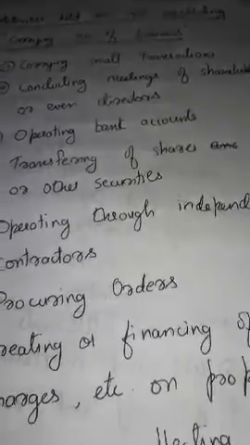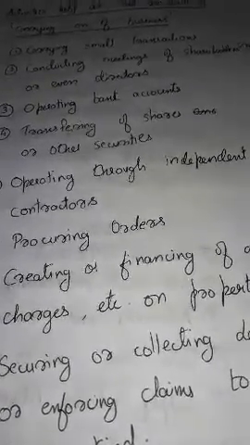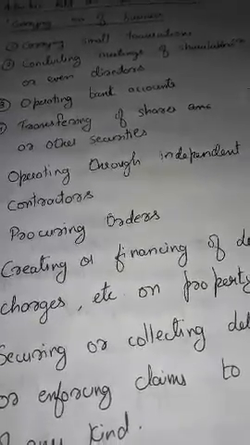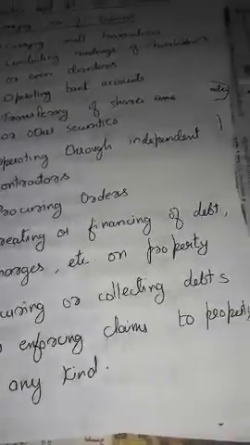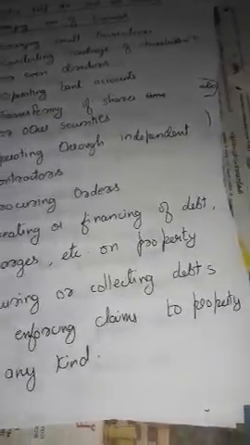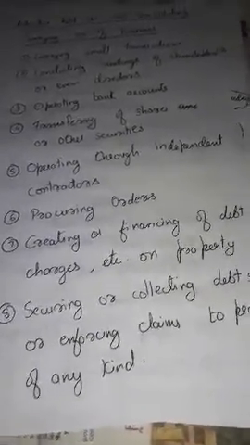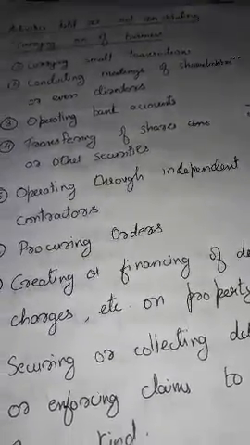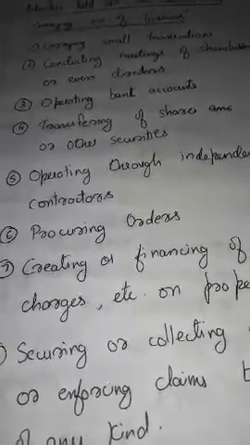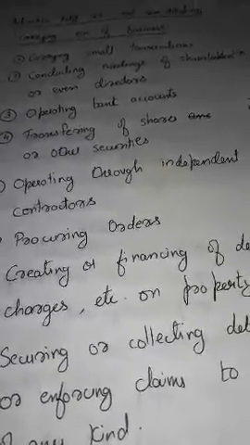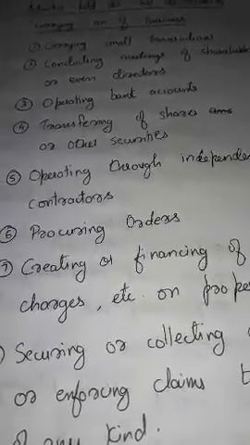Carrying small transactions, conducting meetings of shareholders or even directors, opening or operating bank accounts, transferring of shares or other securities, operating through independent contractors, procuring orders, creating or financing of debts, charges, etc. on property, securing or collecting debts or enforcing claims to property of any kind. These are all transactions related to a company, but these activities are not accounted as conducting business activity.